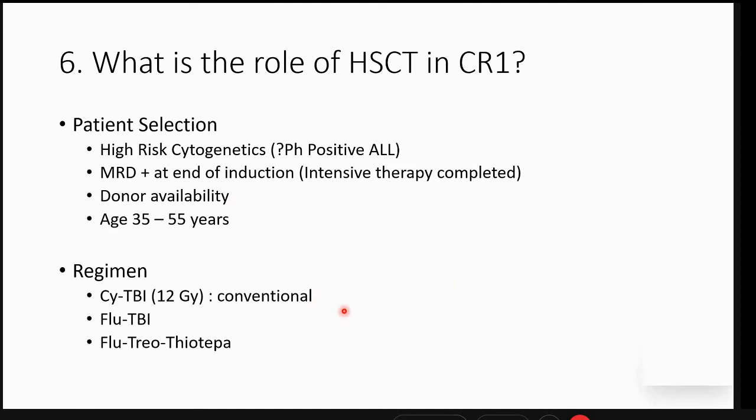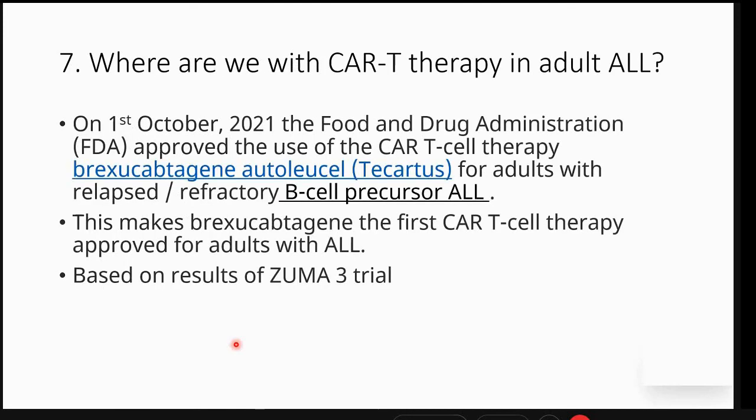Typical conditioning regimens have been cyclophosphamide and TBI with a 12-gray myeloablative conditioning, but fludarabine replacing cyclophosphamide and a lower dose of TBI is much in vogue, and now a completely TBI-free fludarabine, thiotepa-based conditioning is showing results as good as the conventional Cy-TBI transplant.